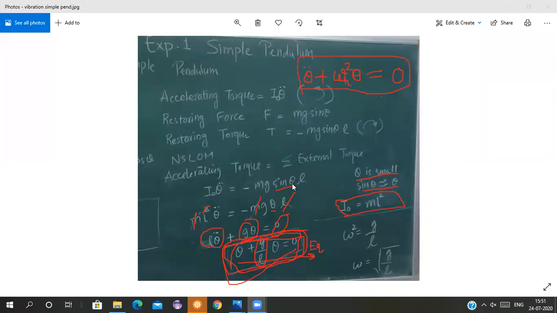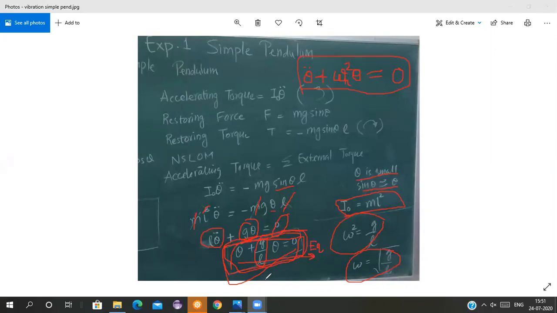Yes, Kunal, very good. So see, omega square is equal to g by L, and omega is equal to square root of g by L. This is my natural frequency. This natural frequency is my theoretical natural frequency, which I have to compare with my practical natural frequency.